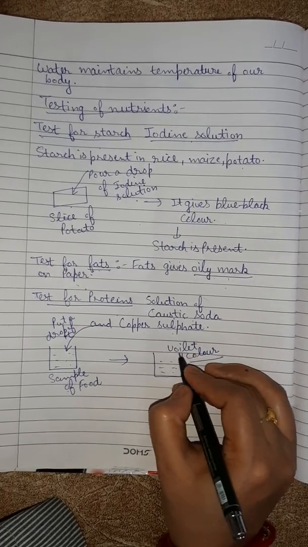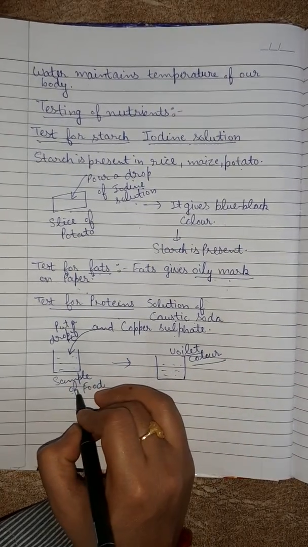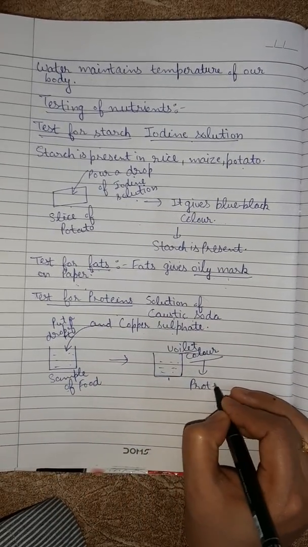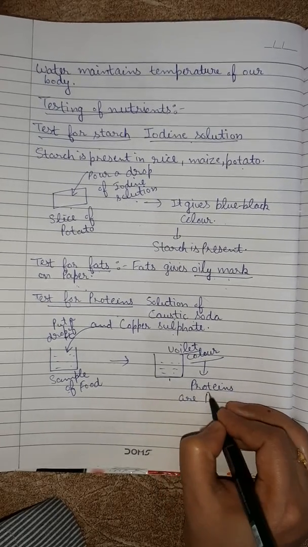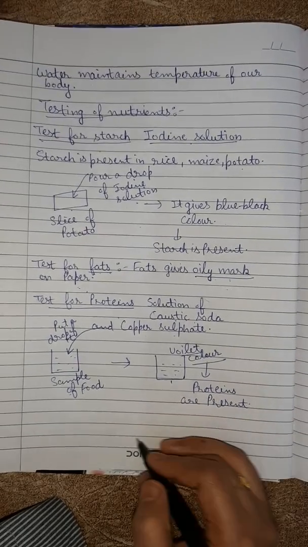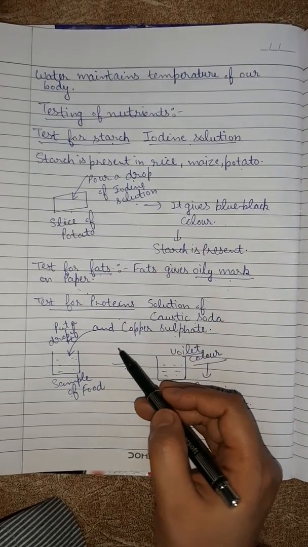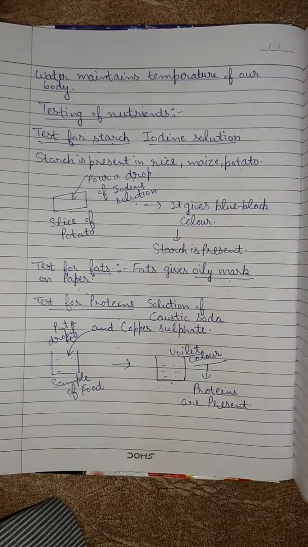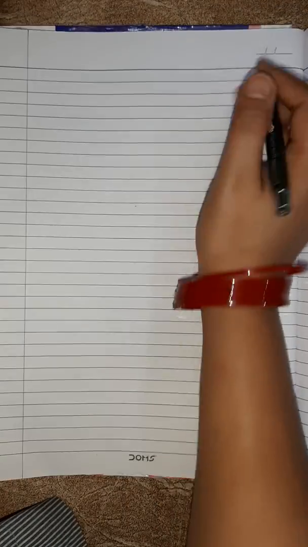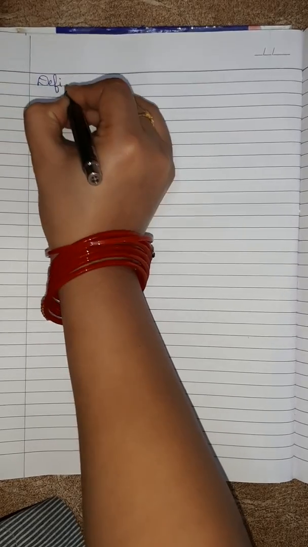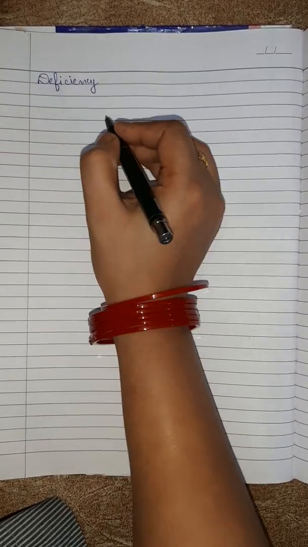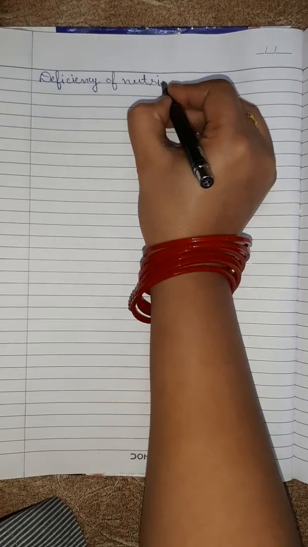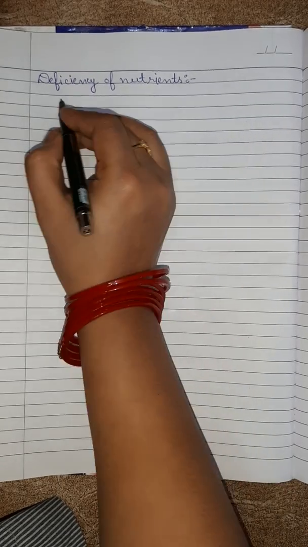This presence of violet color indicates that proteins are present in a given sample of food. If it gives violet color, then proteins are present in this sample. In this way we can test starch, fats and proteins in a given sample of food by using these chemicals. Next is deficiency of nutrients. As we discussed earlier in this video, every nutrient is essential for our body. So if there is lack of any one of the nutrients, then it will lead to deficiency.